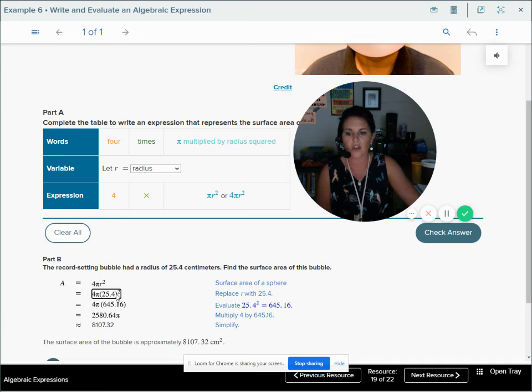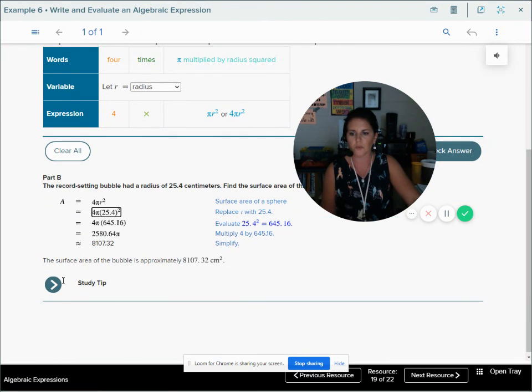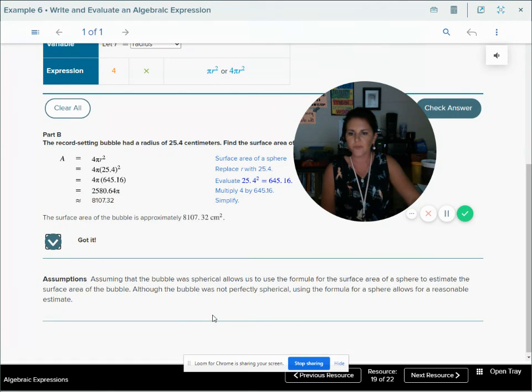So I square that 25.4, and I get 645.16. Then I just multiply 4 times pi times that number, and I get 8,107.32.